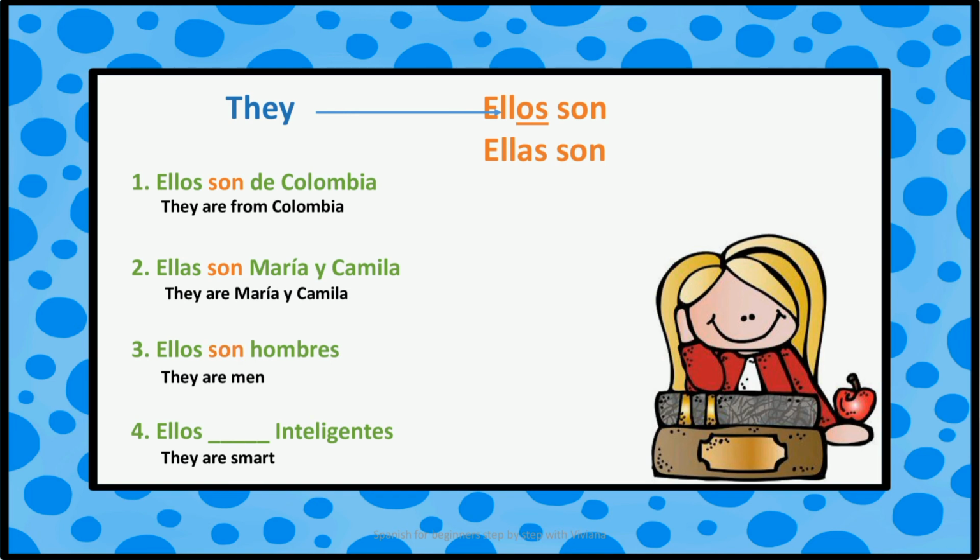Ellos son hombres. They are men. Ellos, because I am talking about a group made up only of men. And I use ellos son because I am talking about the essence of them.